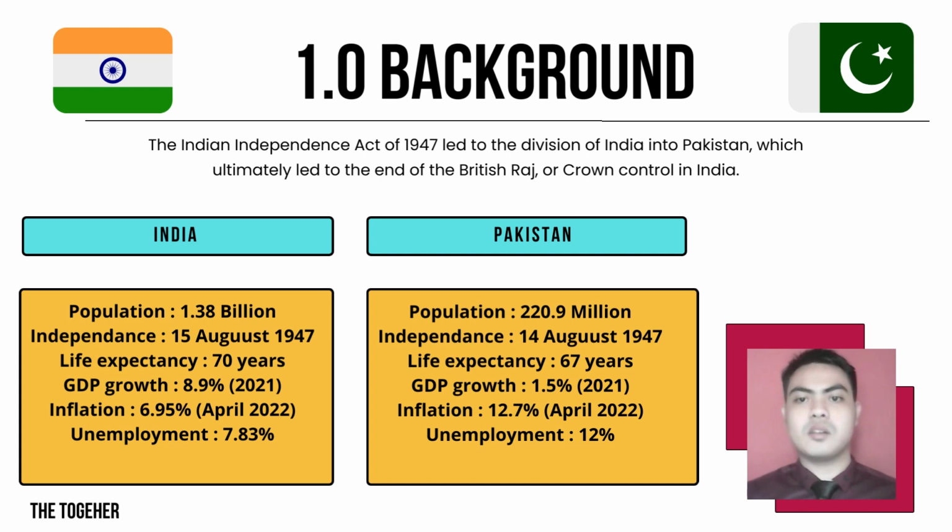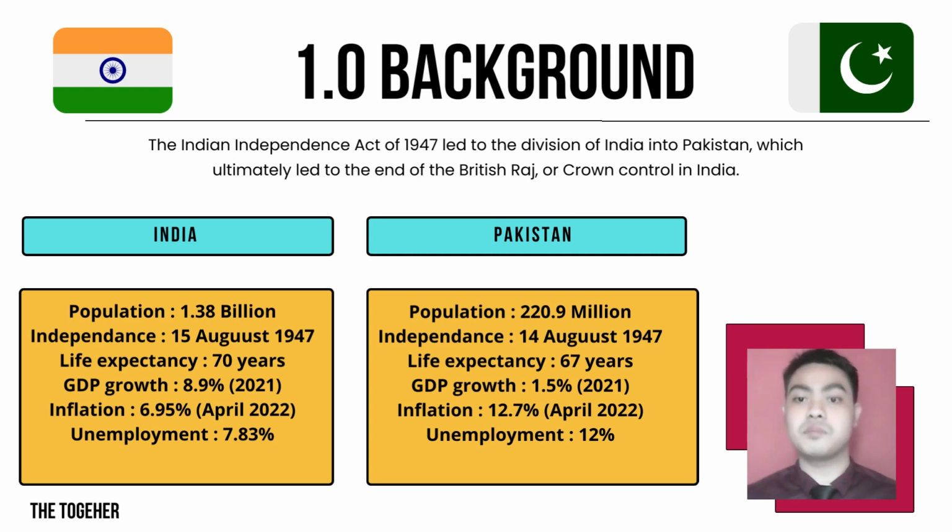India is a South Asia country consisting of 1.38 billion people in 2021 and independence on 15 August 1947. Life expectancy in India is 70 years and it has the third largest GDP PPP in the world. There is 10 trillion US dollar and per capita of 7,314 US dollar. India had GDP growth of 8.9% in 2021 and inflation of 6.95% in April 2022.